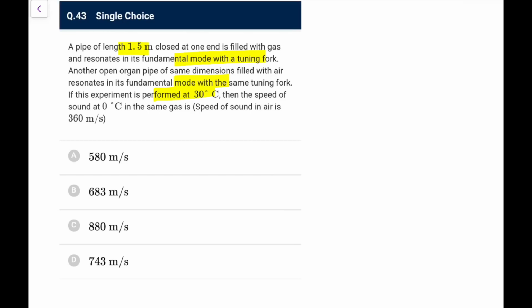Okay, then the speed of sound at 0 degree in the same gas is. So we assume both are at 30 degree. First of all, the frequencies are same. So for the first one, V of gas upon 4L would be equal to V in air upon 2L. So the V in gas would be 2 times V in air, and 2 times V in air means 720 meter per second.